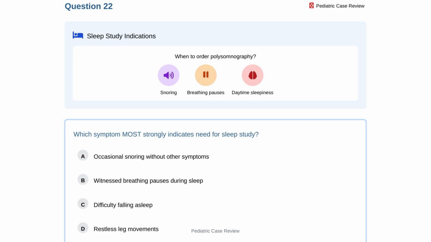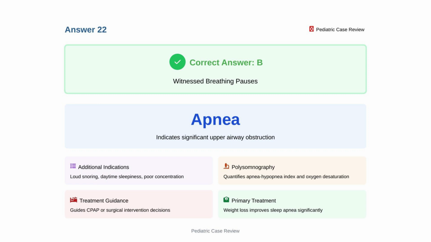Which symptom most strongly indicates the need for a sleep study in an obese child? Option A, occasional snoring without other symptoms. Option B, witnessed breathing pauses during sleep. Option C, difficulty falling asleep. Option D, restless leg movements. The correct answer is B, witnessed breathing pauses during sleep.